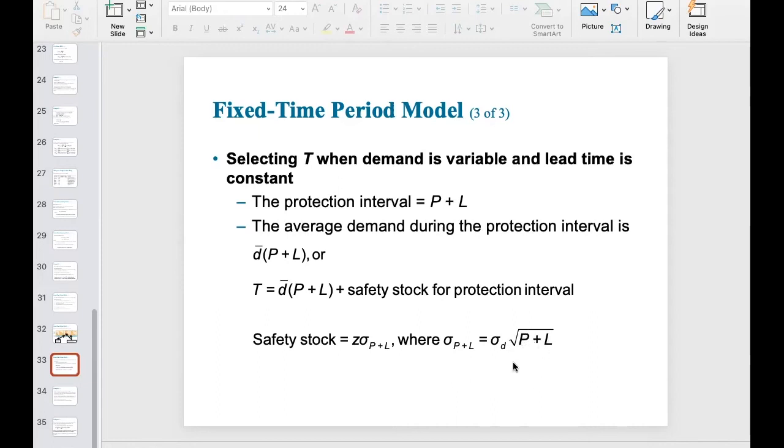Once I give you the corresponding information, you can simply calculate sigma P plus L and then plug it back into the equation to get the corresponding safety stock. Then you get the corresponding value within the whole equation for the target inventory level. Once we get the target inventory level, don't forget our final target.